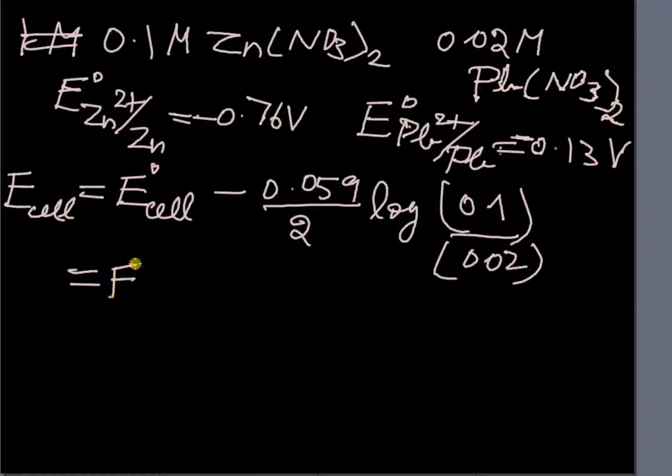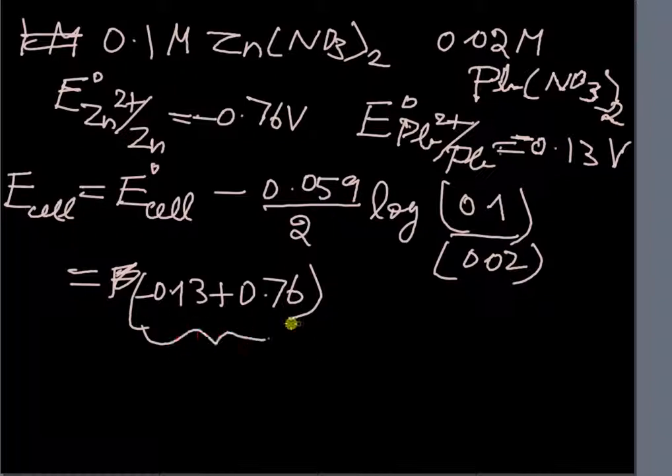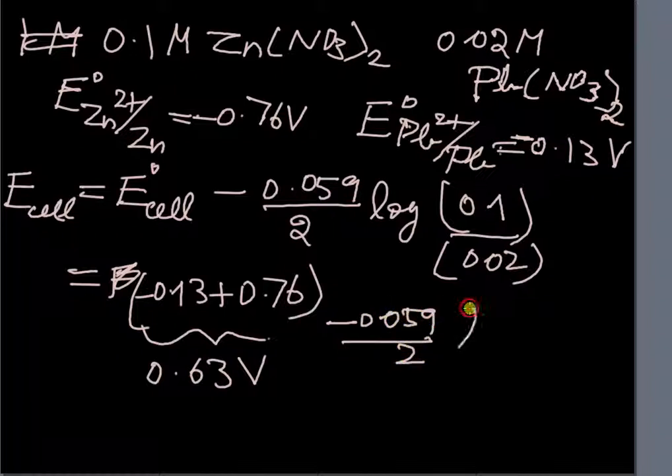So here this value we can straight away calculate, that is E naught cathode minus E naught anode, which is minus 0.13 and minus that is plus 0.76. This comes to plus 0.63 volt minus 0.059 by 2 times the logarithm of 0.1 by 0.02, which is log 5.